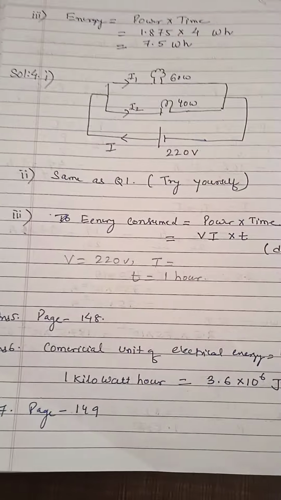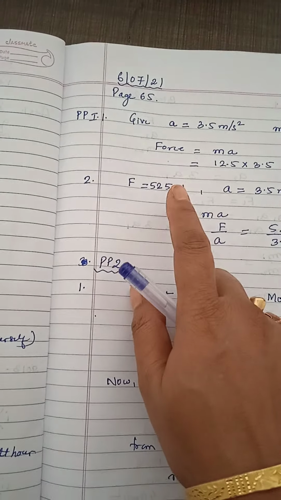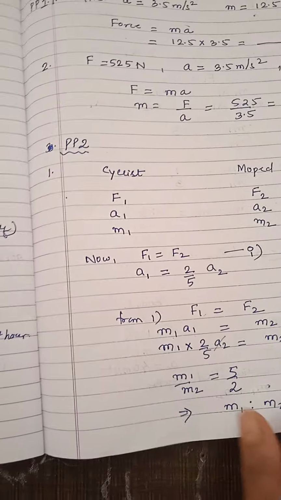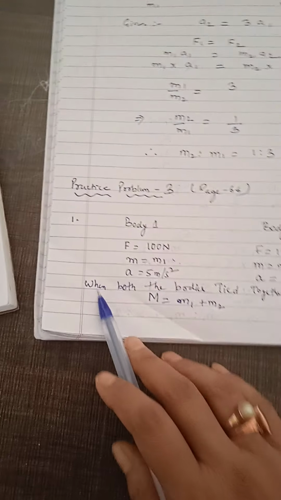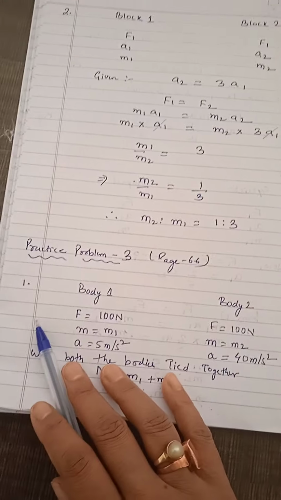Now what is your work? Today's work is: you have to do practice problem number 1, parts 1 and 2, practice problem number 2, parts 1 and 2, and practice problem number 3, parts 1 and 2, and send them to my number.